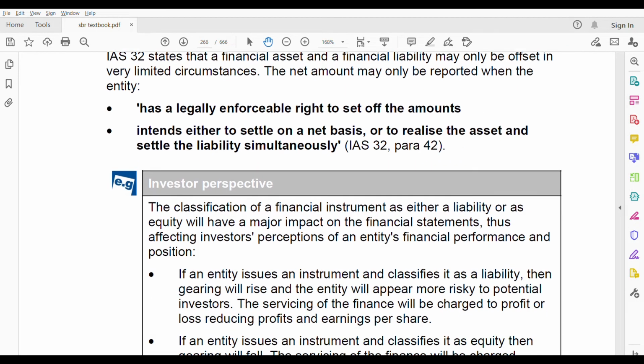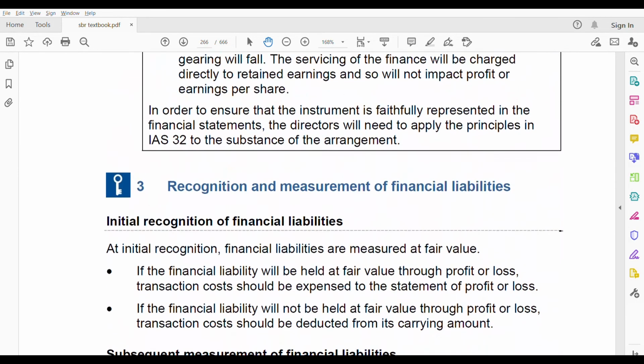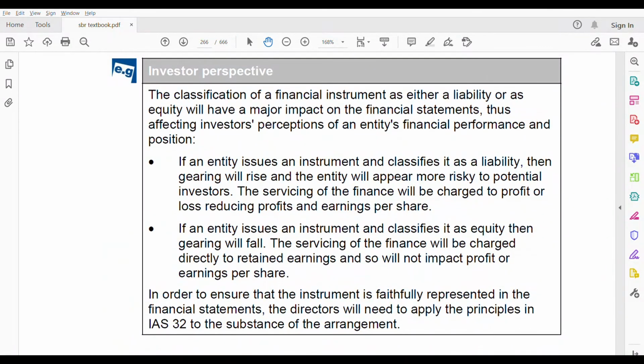Now let us go to the investor perspective. The classification of a financial instrument as either liability or equity will have a major impact on the financial statements, thus affecting investors' perception of an entity's financial performance and position. Remember, the way you classify says a lot about your performance. You have to be very clear on how you classify it as a liability or equity. This is a major area which could be asked in your exam: classification of liability versus equity.